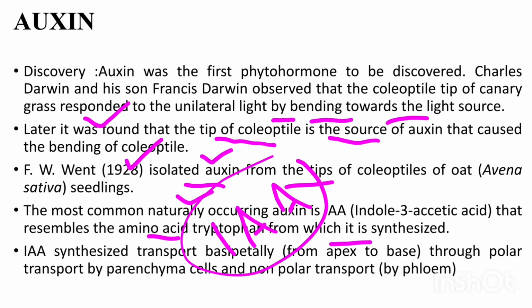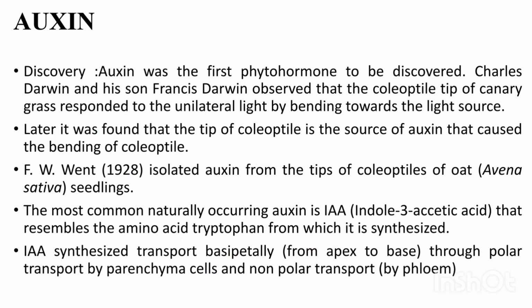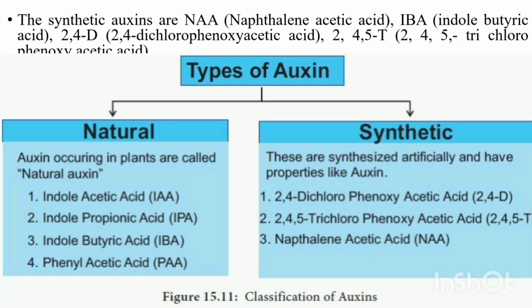IAA is transported basipetally, that means from apex to the base, through polar transport by parenchymatous cells and non-polar transport by phloem. The synthetic auxins are naphthalene acetic acid, NAA, IBA, indole butyric acid, 2,4-dichlorophenoxyacetic acid, 2,4-D, and 2,4,5-T, 2,4,5-trichlorophenoxyacetic acid.